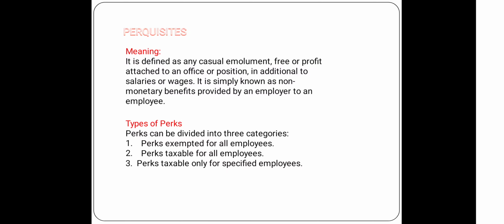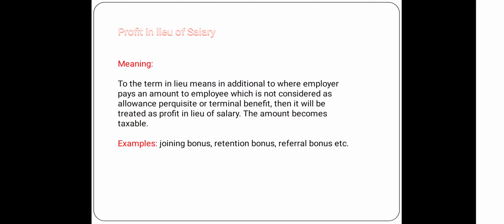What are the benefits available to this specified employee? That means free educational facilities, free servant facilities, car facilities provided by the employer, and also transport facilities provided by the employer, and leave travel concession. These are the items that come under the taxable value of perquisites.